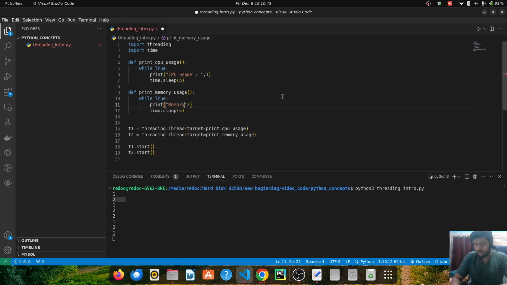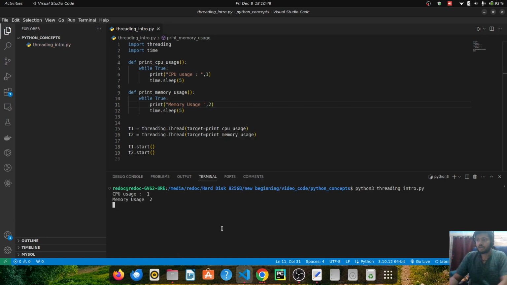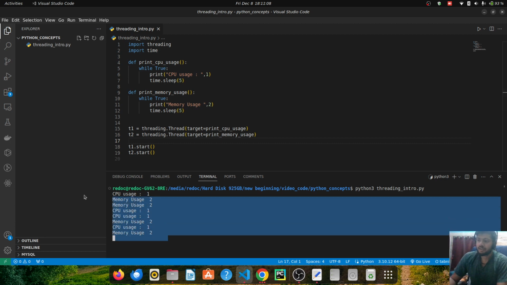Now if I run the program, you will see first the CPU usage is being printed and then the memory usage is being printed. Again the memory usage and the CPU usage. So what this use case will basically do is, if somebody wants to see my memory and CPU usage constantly every 5 seconds, it will just print it.